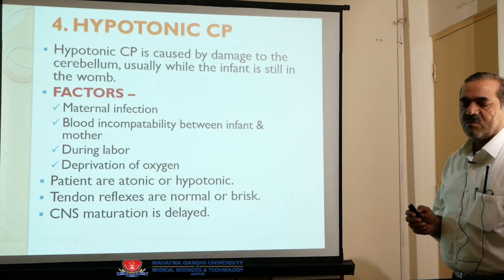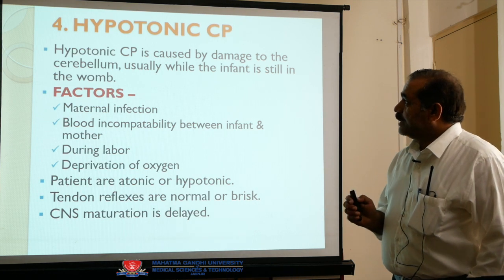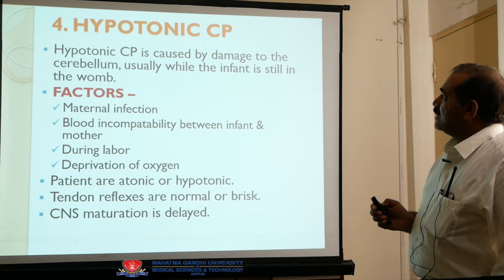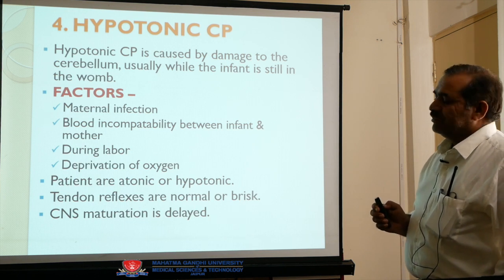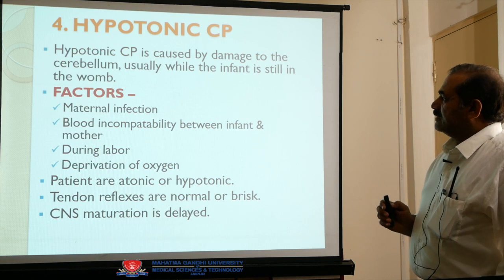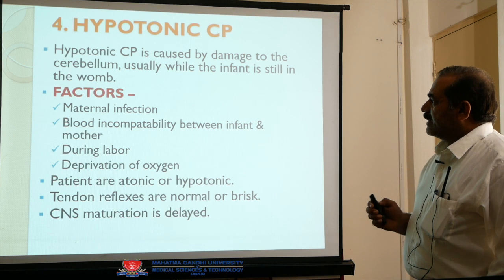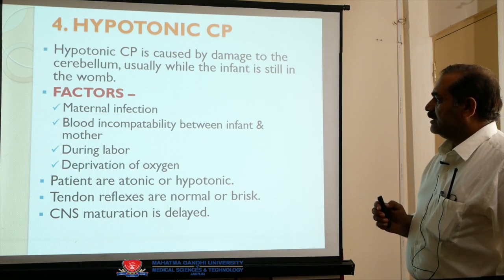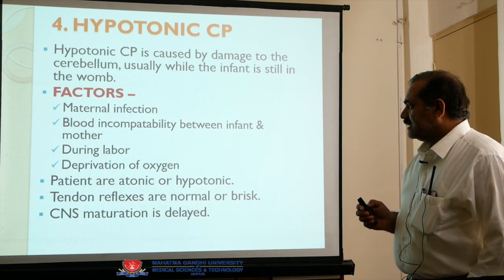Now come to the hypotonic CP. What is hypotonic CP? Hypotonic CP is caused by damage to the cerebellum, usually while the infant is still in the womb. What are the factors that affect hypotonic CP? Maternal infection, blood incompatibility between infant and mother during labor, deprivation of oxygen.